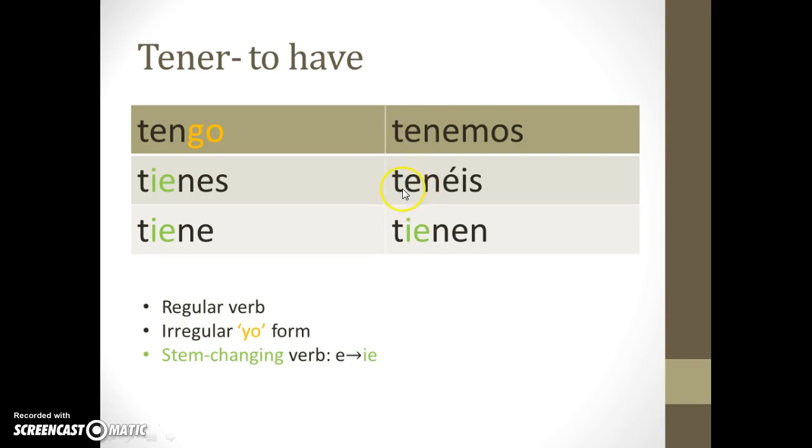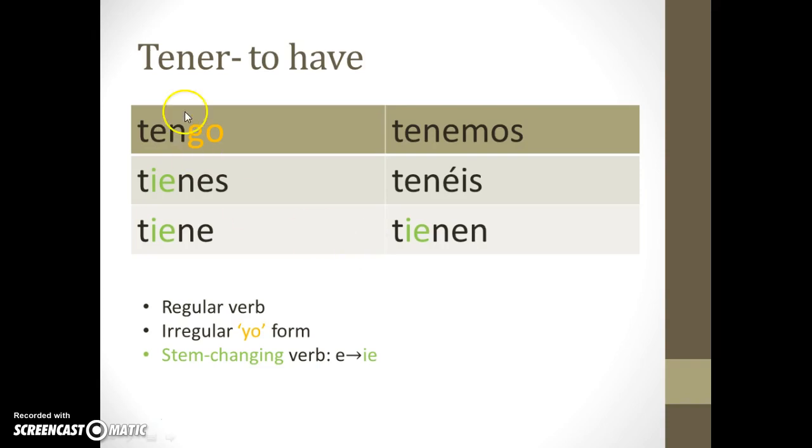Nosotros tenemos, vosotros tenéis, and then ellos or ustedes tienen. So it is not an irregular verb. It's a regular verb that has an irregular yo form. And then one thing that you need to remember about it is that it's a stem changing verb. But stem changing verb does not necessarily mean that it's irregular. It just means it's regular and it has a stem change in it.